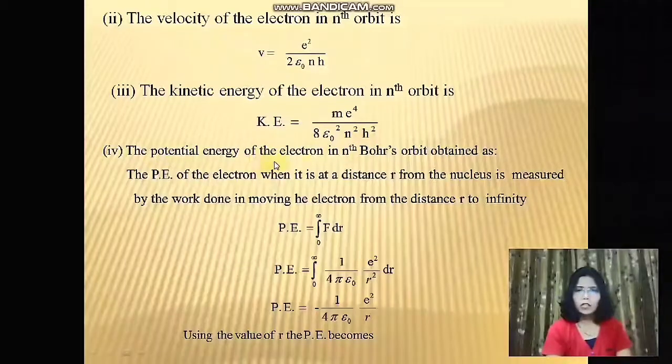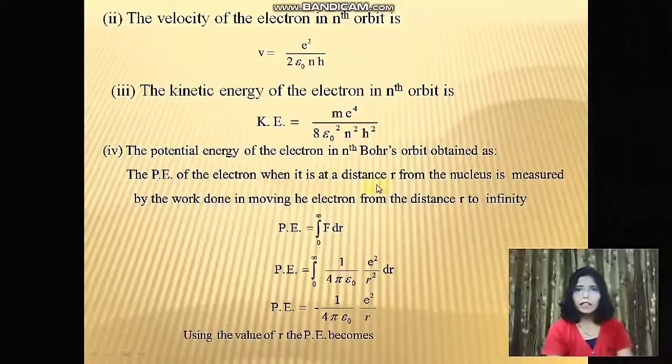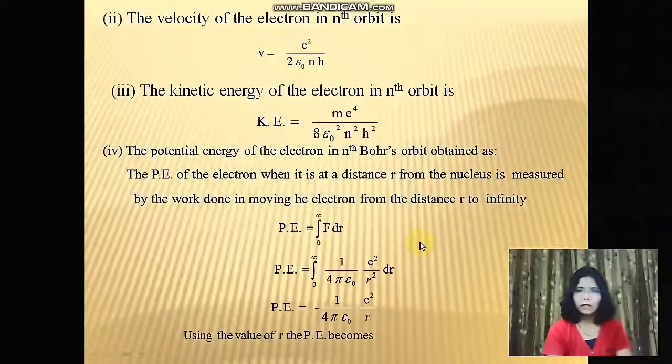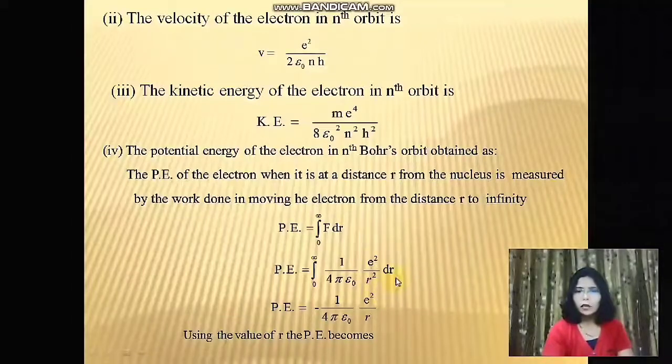And the potential energy of the electron in the nth orbit is given as follows. The potential energy of the electron when it is at a distance of r from the nucleus is measured by the work done in moving the electron from the distance r to infinity. So potential energy is equal to the integration from r to infinity of F dr. Substituting the value of this F as 1 upon 4 pi epsilon 0 e square upon r square into dr, we'll get after solution minus 1 upon 4 pi epsilon 0 e square upon r.